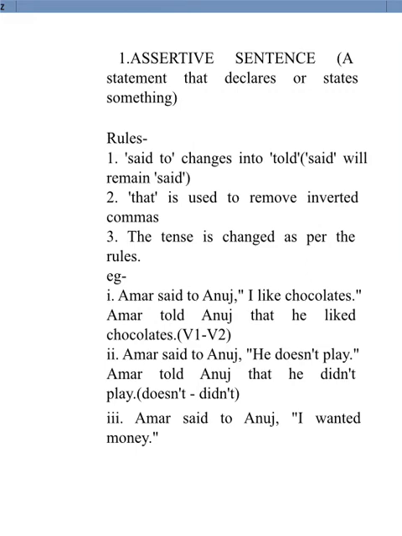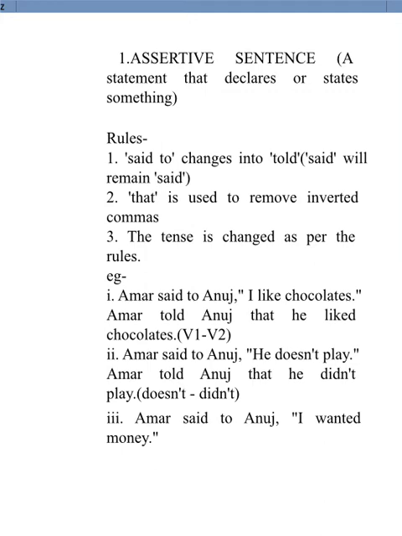But you must remember that said to collectively changes into told. Therefore, told should not be followed by to. Second rule, that is used to remove inverted commas. Third, the tense is changed as per the rules.